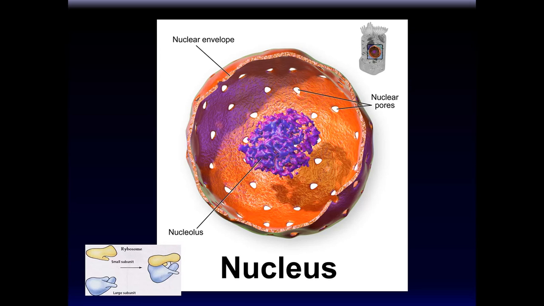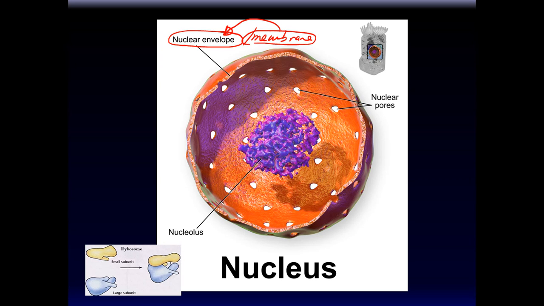Now we shall talk about the nucleus. The nucleus of the cell is obviously where the DNA is. It's very, very important. The nucleus has a membrane of its own. That's called a nuclear envelope. Now, why is it called a nuclear envelope? Why does it not call it nuclear membrane? Well, you can also call it nuclear membrane, but it's more than just membrane, and that's why you call it a nuclear envelope.